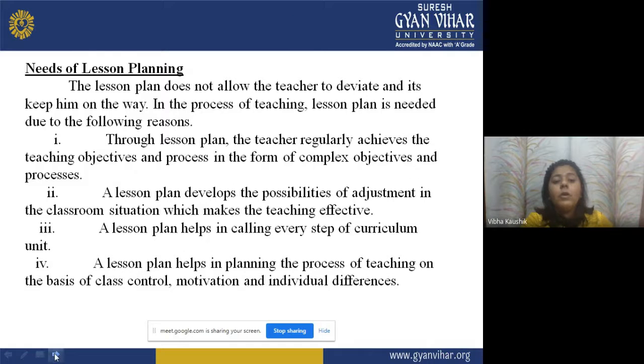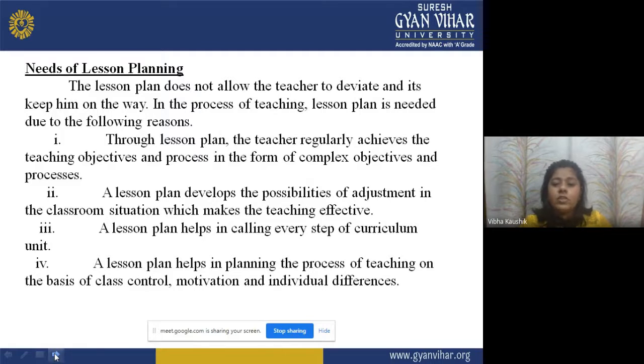Now, needs of a lesson plan. What are the basic needs for preparing a lesson plan? Now, the lesson plan does not allow the teacher to divert, and it keeps him on the way. The lesson plan does not allow the teacher to divert means the teacher has planned each and everything, that I will do it in this way. And when the teacher has a foolproof plan, then that plan will not divert the teacher from the pace at which he or she is going, and it keeps him on the way, means to achieve the objective.